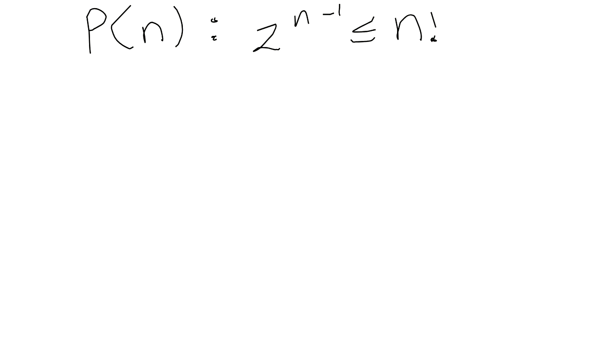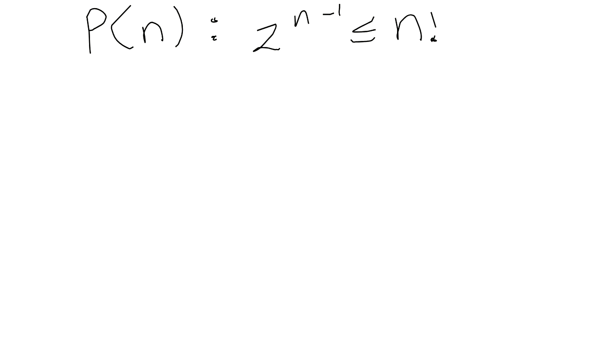So what's the first thing we do after this? We show that this is true for what? Show that P of 1 is true. Good. We just make sure the statement is true for P of 1. So we just put it in there now.